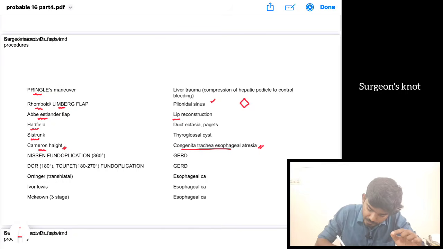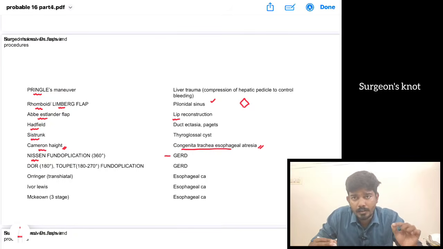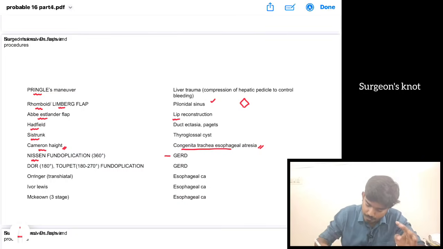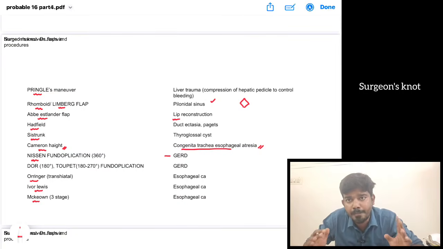Then we have Nissen's fundoplication. We have already studied: it is 360 degrees, Dor 180 degrees, Toupet 270-degree posterior fundoplication. Then we have Ivor Lewis, McKeown. Okay, they are named procedures, named esophagectomies, that are done for esophageal carcinoma.